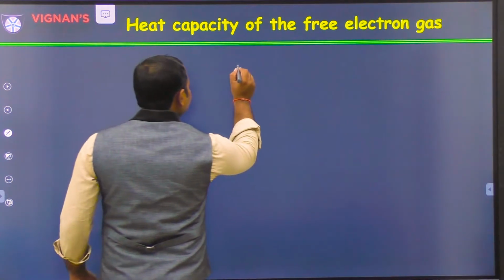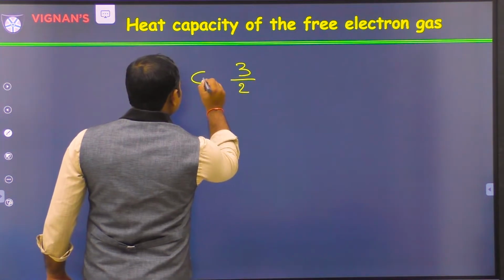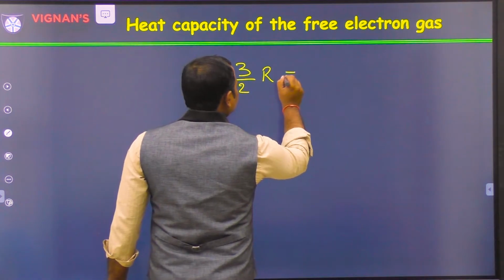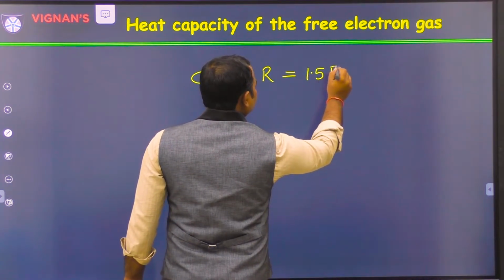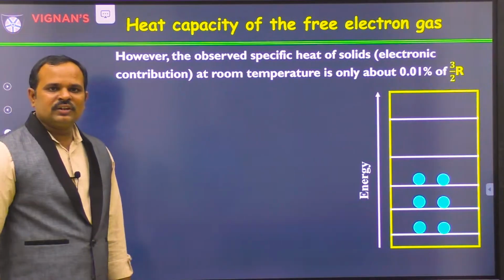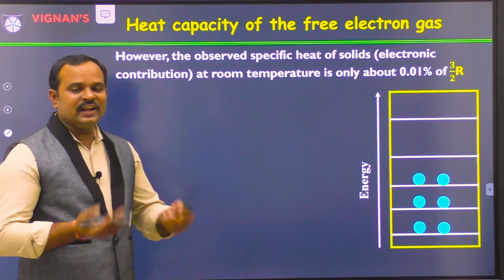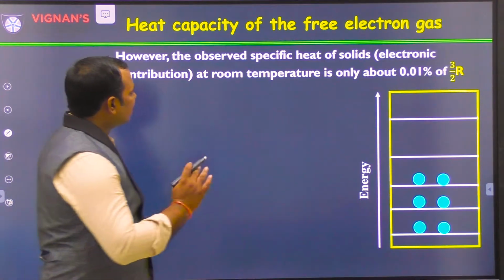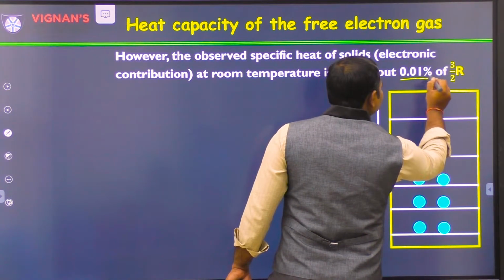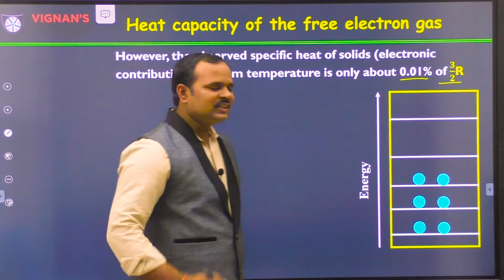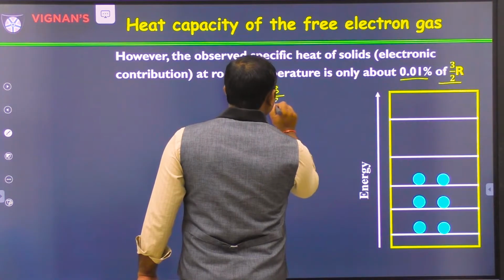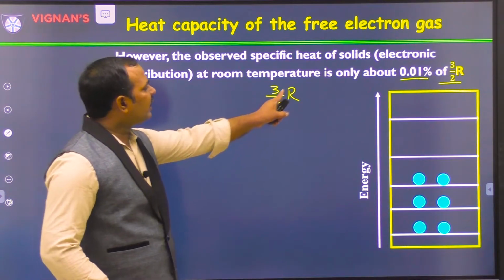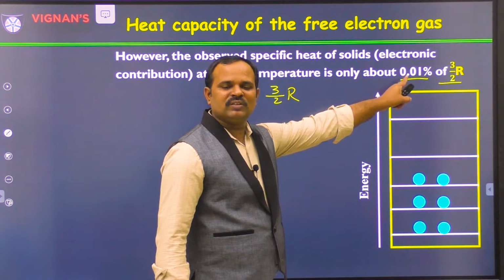So this is the electron contribution, Cv equal to 3/2 R, which is 1.5 R. However, when we do a real experiment, the observed specific heat of solids from the electronic contribution is of the order of only 0.01 percent of 3/2 R. Classically we get 3/2 R, but experimentally we get a very small amount.